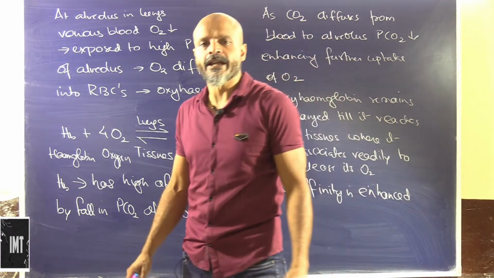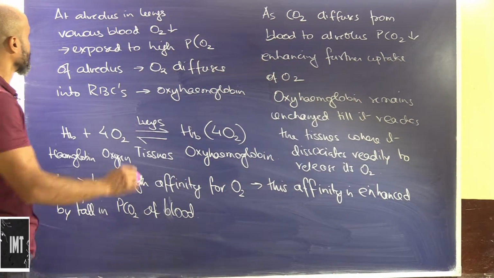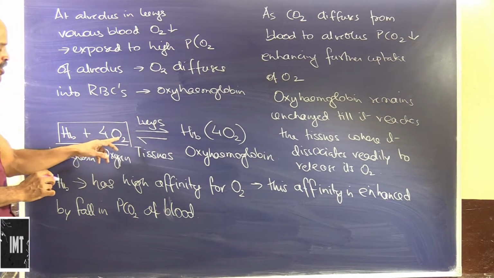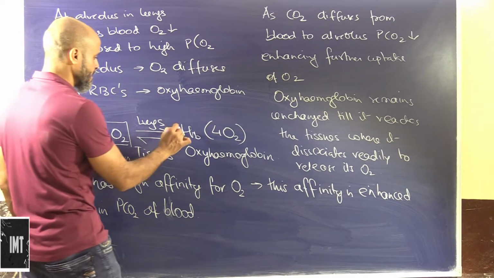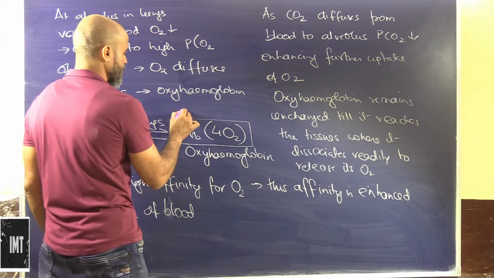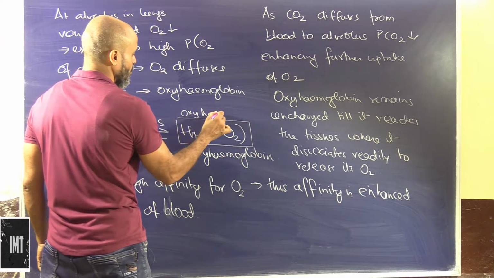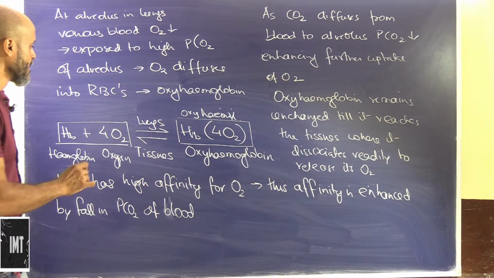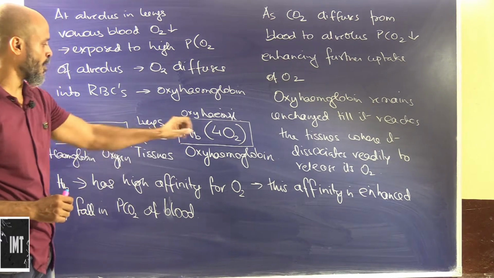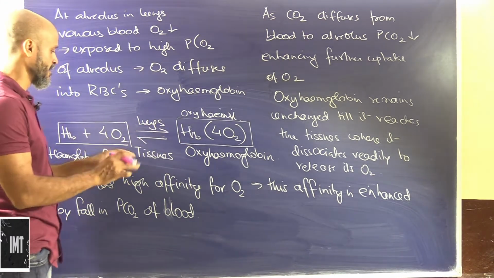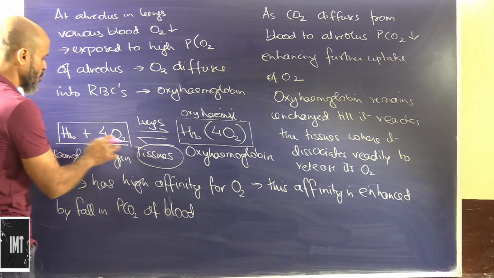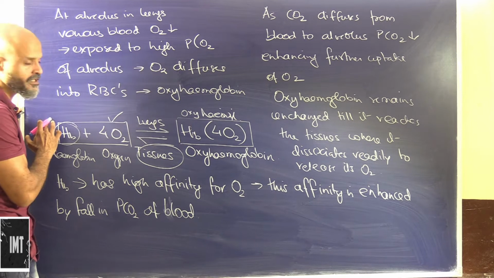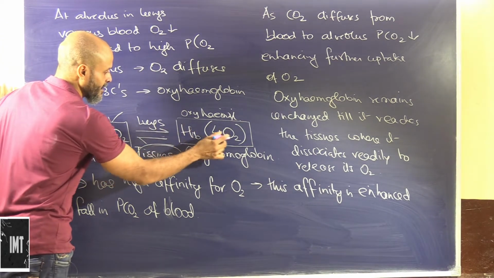Okay, so just a quick recap of the entire thing that we have studied till now. This hemoglobin plus the 4 oxygen molecules that it generally combines with, this is the complex that is oxyhemoglobin. So it is formed in the lungs, and then it is delivered to the tissues. When it goes to the tissues, this oxygen dissociates and the hemoglobin separates out. Again they combine in the lungs.